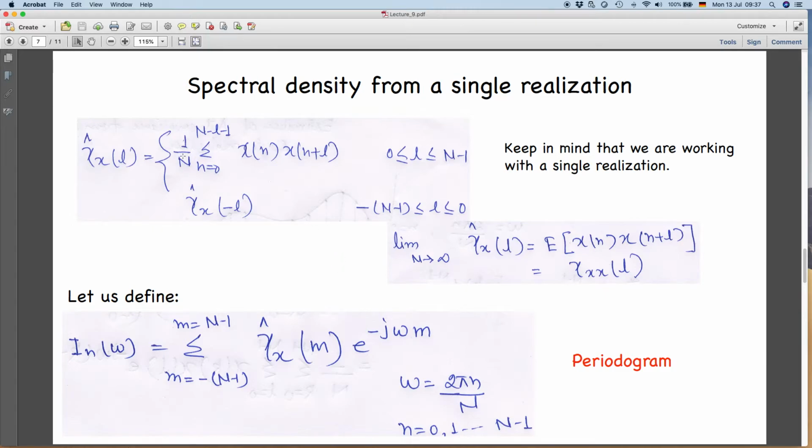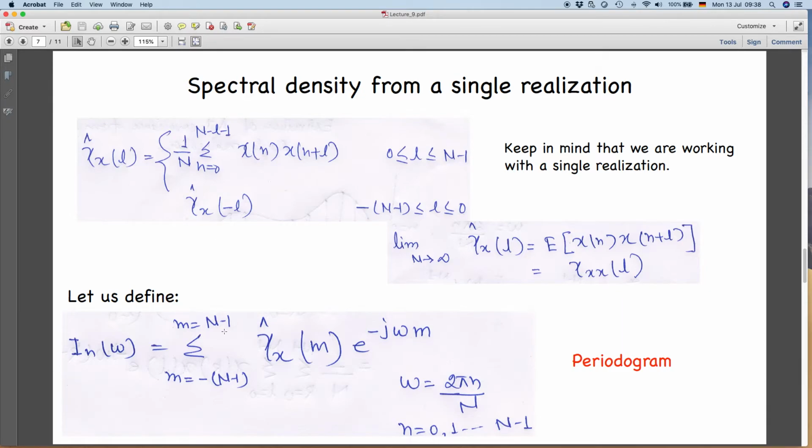So now let's define, because keep in mind, you are still working with a single realization. That is important. So now from a single realization, you want to compute power spectral density for the stochastic stationary process, and you are invoking again the assumption of ergodicity, that your time domain statistical properties will be equal to ensemble statistical properties over the entire range of realizations.